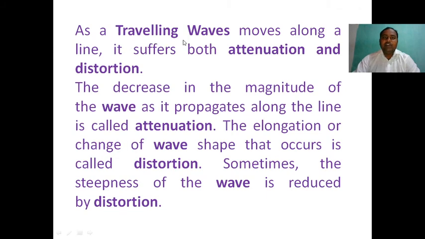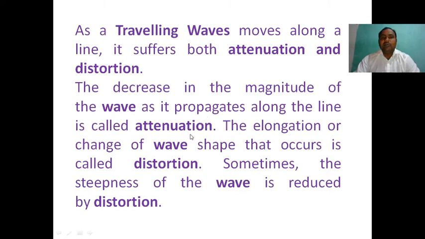As a traveling wave moves along a line, it suffers both attenuation and distortion. What is attenuation? When the wave travels from sending end to receiving end or receiving end to sending end, the wave magnitude decreases. Distortion is a disturbance on the line. Attenuation is a decrease in the magnitude of the wave. The decrease in the magnitude of the wave as it propagates along the line is called attenuation.